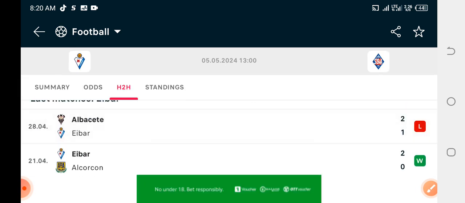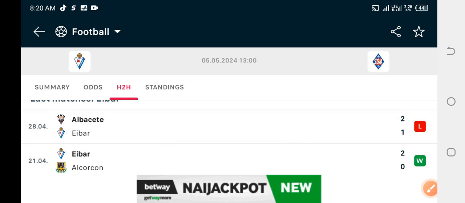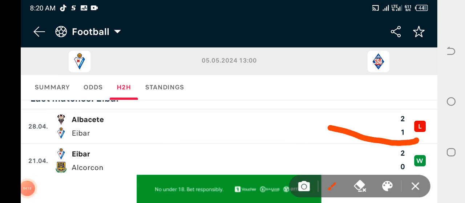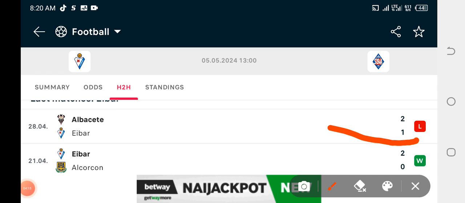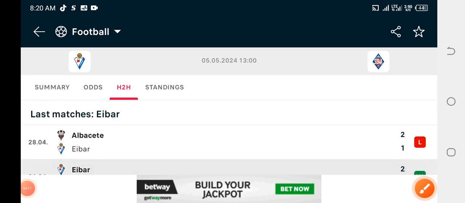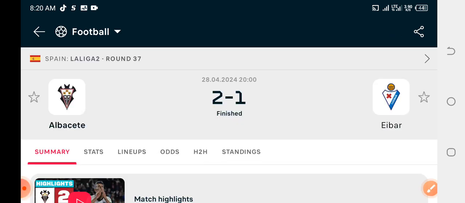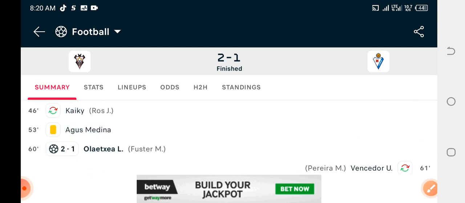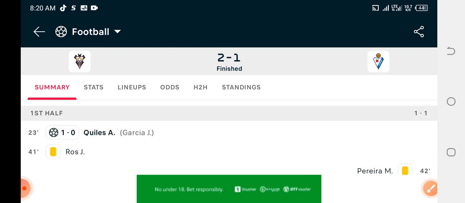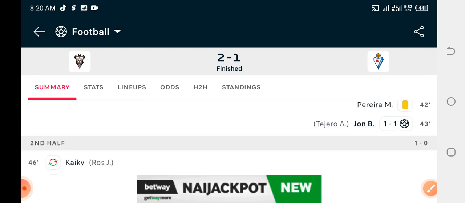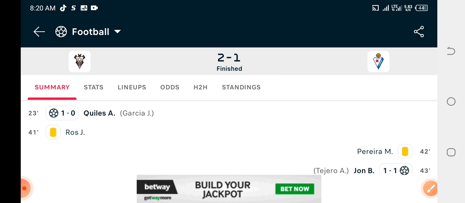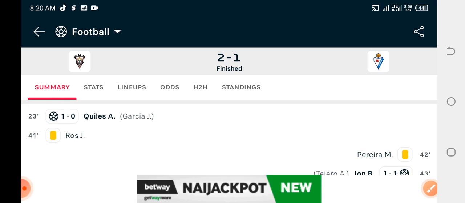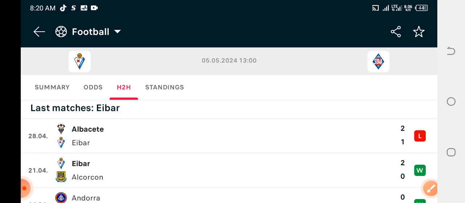So in this particular match, the game ended up as 2-1. Okay, the home team lost. Let's click on it. The game ended up as 2-1, and the first half ended up as 1-1. This shows that the first half in this particular match happens to be the most scoring half. Let's check the next game.